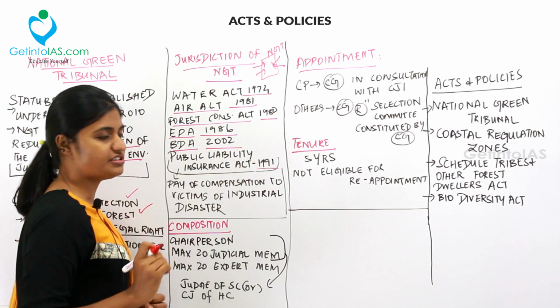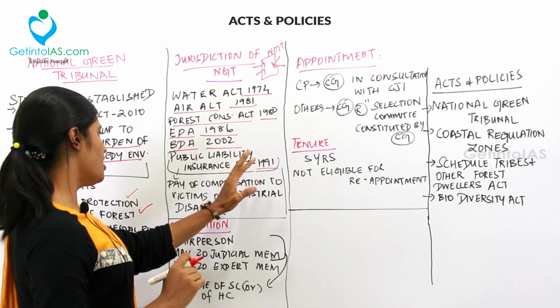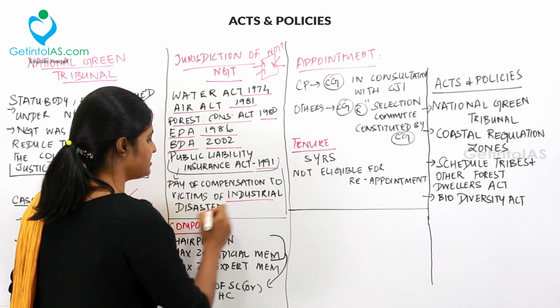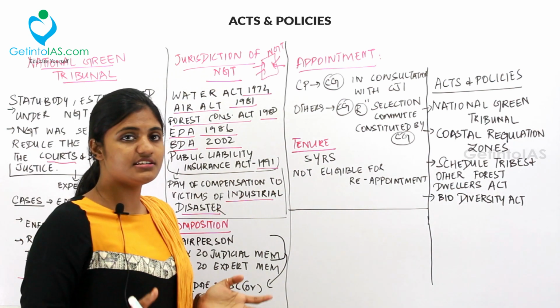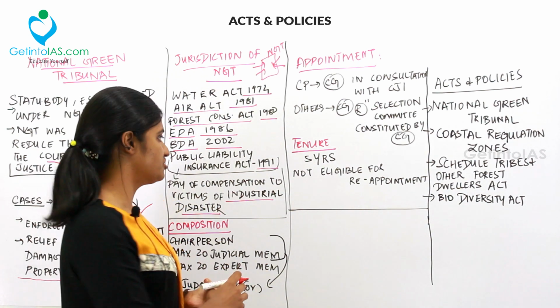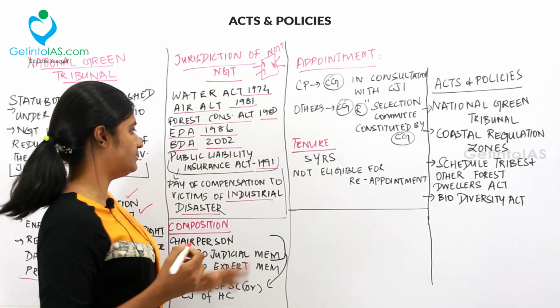This is very important because the Public Liability Insurance Act of 1991 provides compensation to victims of industrial disaster. If there is any industrial disaster, it pays compensation to the victims. So these are the acts under the jurisdiction of NGT.